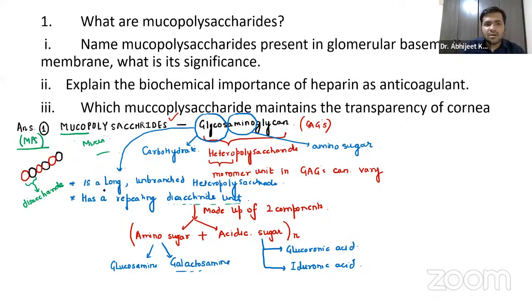So this is a long, unbranched heteropolysaccharide made up of repeating disaccharide units. It has amino sugar and acidic sugar. Amino sugar is glucosamine or galactosamine. Acidic sugar is either glucuronic acid or iduronic acid. So that is something you have to remember. These are nothing but the mucopolysaccharides.